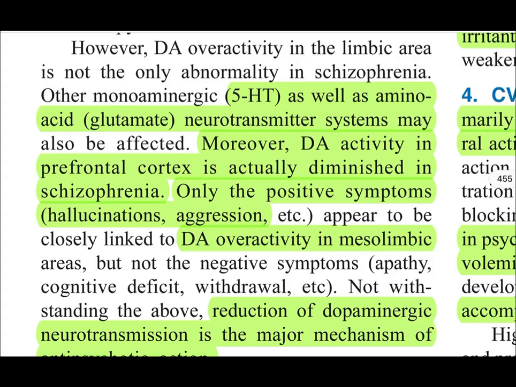So that mechanism of action is according to the dopamine theory of schizophrenia, which tells that there is dopamine overactivity in the mesolimbic system. But in contrast, there happens reduction of the dopamine activity in mesocortical system. We will also see how it is related to 5-HT, means serotonergic or glutamate neurotransmitters. We'll get to know about these two transmitters when we will read the mechanism of action of the drug clozapine, because that is a drug which is barely acting through blocking D2 receptors.